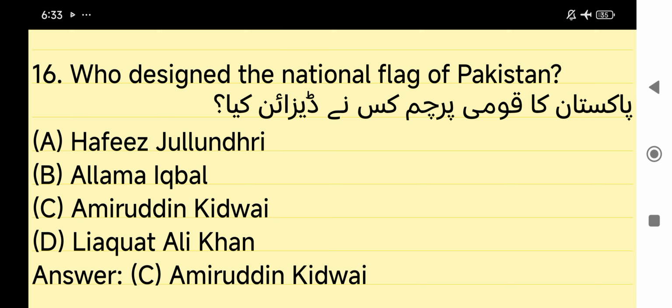Who designed the national flag of Pakistan? Amiruddin Qudwai. Who designed the national flag of Pakistan? Amiruddin Qudwai.